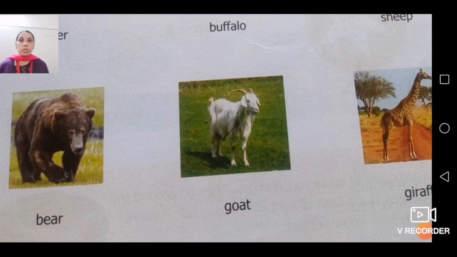Now next is goat. Again, I have told you, goat is useful for us. We were getting milk and flesh from goat. So goat is very much useful for us. Now what next? That is giraffe. Giraffe is again an important animal, and that is again very useful for us.